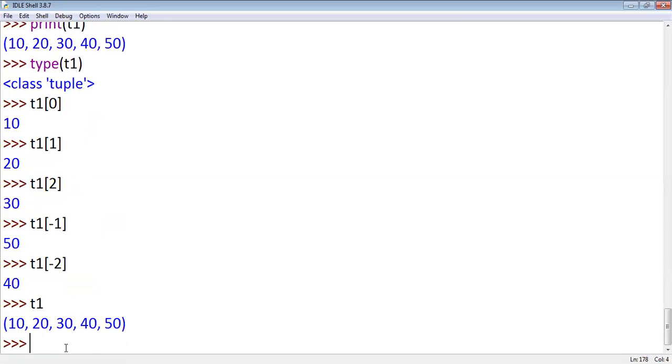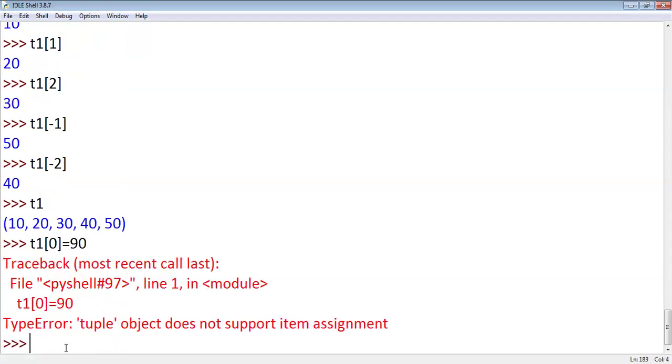Once you create a tuple, we can't make changes to the tuple members. Suppose I write T1 of 0 equals 90, Python won't accept this because tuple elements can't be changed, since it is an immutable object.